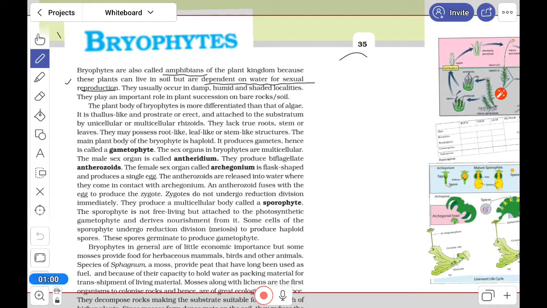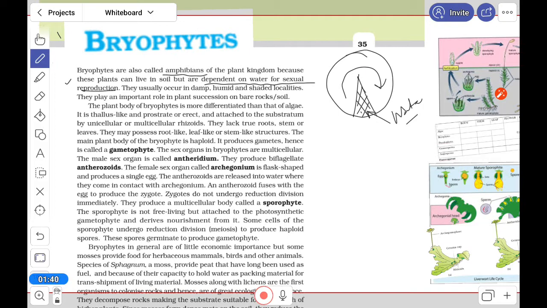life cycle one certain stage, suppose this is the life cycle, if one certain phase, that is the reproduction, for that the water is required. And in case of amphibian, I mean frog, also the same thing. They are also doing the reproduction in water. And in bryophyte also the same, that the water is required for the sexual reproduction, but they are mostly terrestrial. Okay. They are present in the humid areas, shades, damp, all these things.